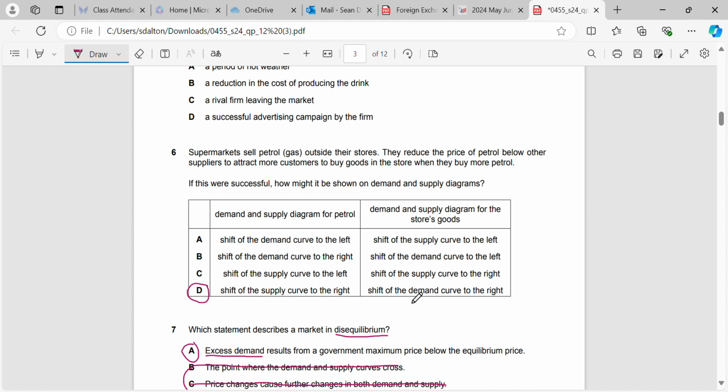The only other way of getting the price to go down would be demand going to the left, and demand is something that they can't control. Demand is controlled by the consumers themselves. So once they reduce the price of petrol, more people will be coming to their area to buy petrol, and they're likely, because they're complements, to go into the store and buy more of their goods. So the demand curve would also shift to the right.